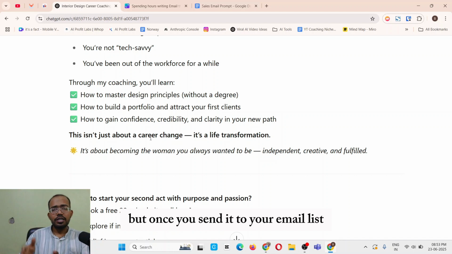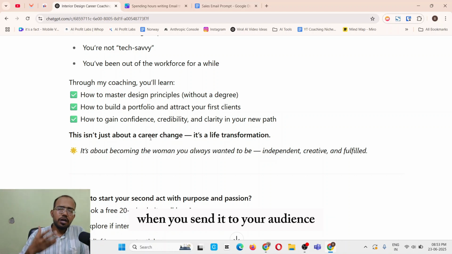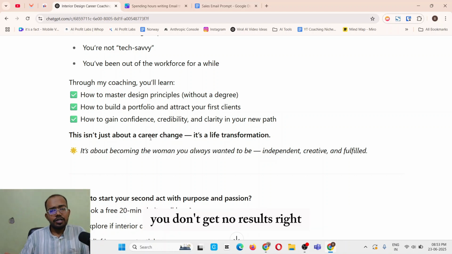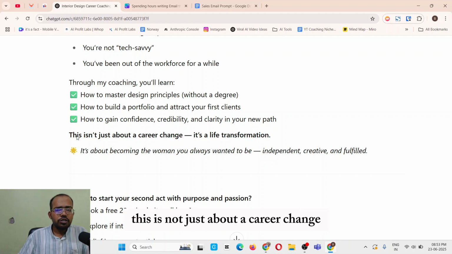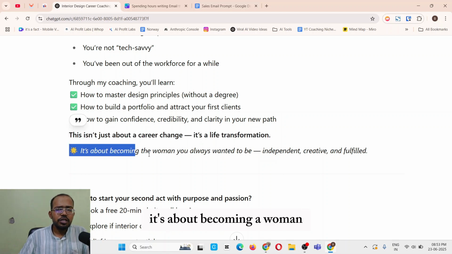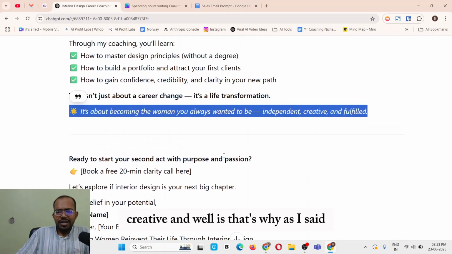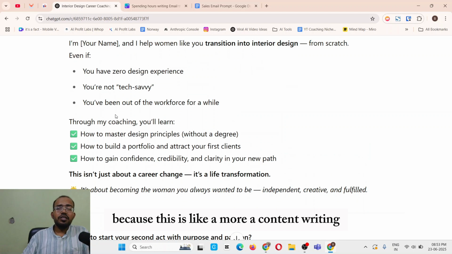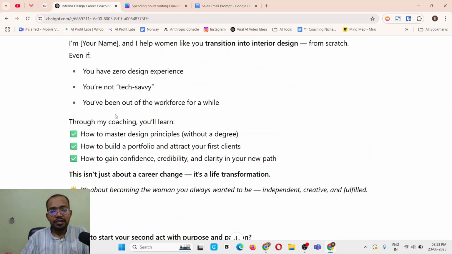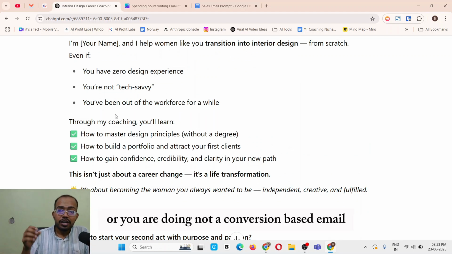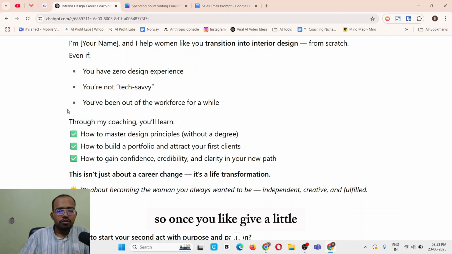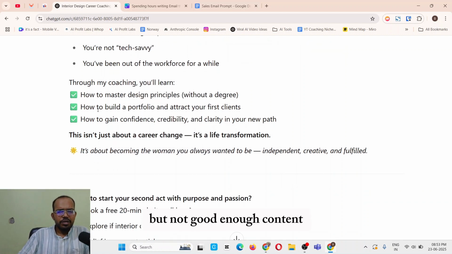But once you send it to your email list, to your audience, you get no results. Here it says this is not just about a career change, it's about life transformation, it's about becoming a woman who is independent, creative. As I said, this is more like content writing, not a conversion based email. So once you give a little, not good enough content, you will get a result like this.